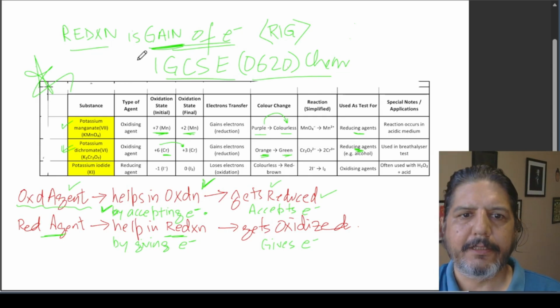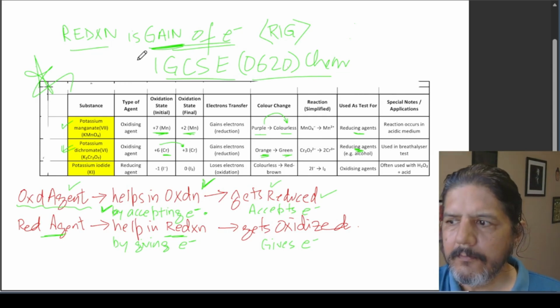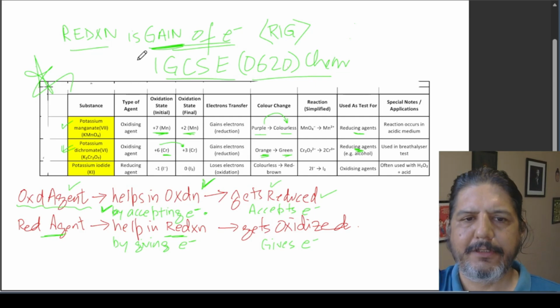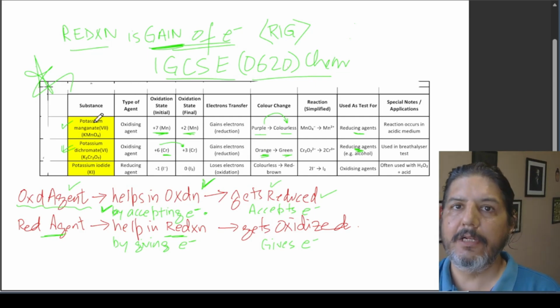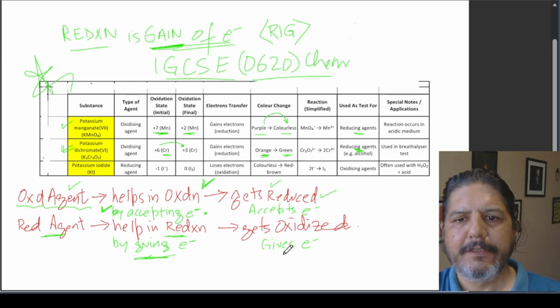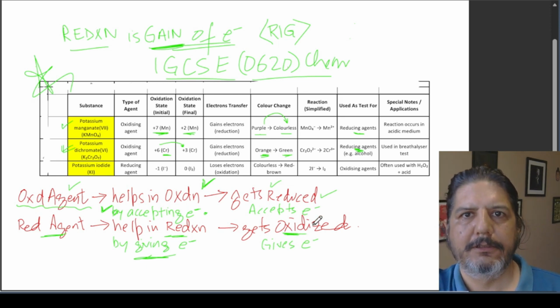I hope you are getting the drift. So basically what I'm trying to tell you is that you can take a very commonsensical approach towards these definitions. So a reducing agent will help in reduction by giving electrons. And because it is giving electrons, it itself will get oxidized.